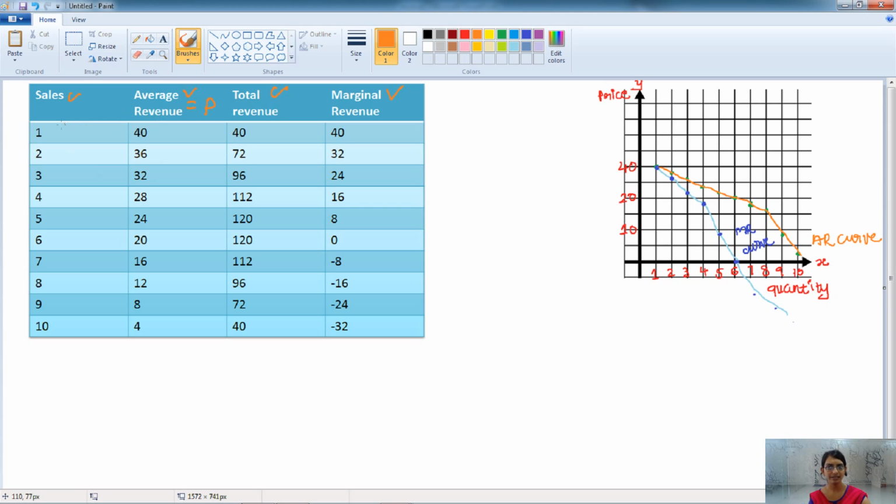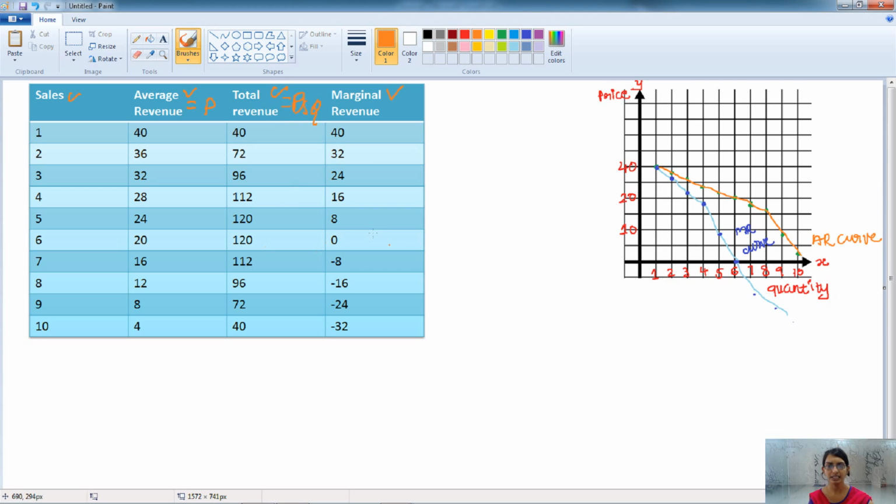So when the price is higher, the sale is lesser, and when the price is decreasing, then the quantity sold is increasing. When the quantity sold is increasing, the total revenue we have is price into the quantity. So when quantity sold is increasing, the total revenue will also increase.